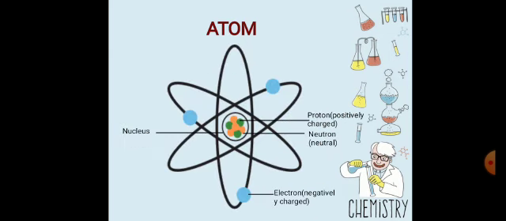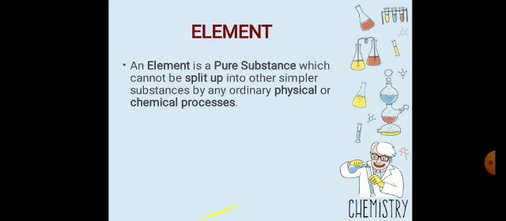Now you can see on your screen the structure of an atom. In the central portion is the nucleus, and the nucleus consists of the protons, which are positively charged, and the neutrons, which are neutral particles having no charge. Electrons revolve around the nucleus in shells or orbits, and electrons are negatively charged particles. Then we proceed towards the element.